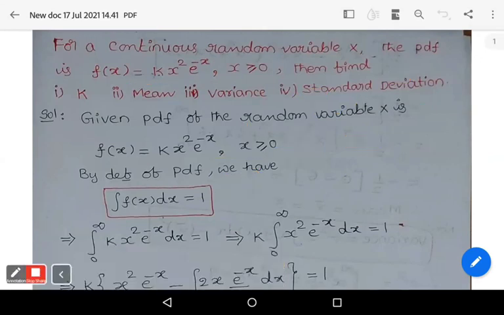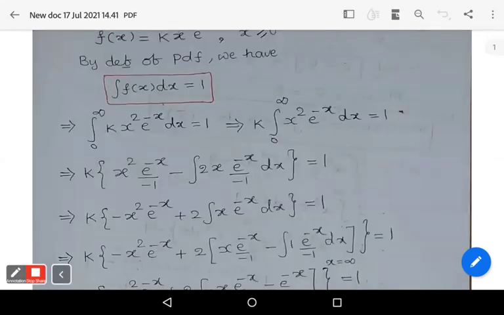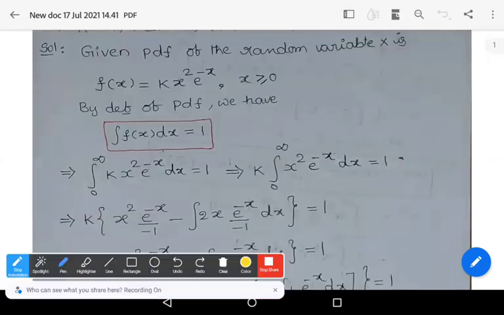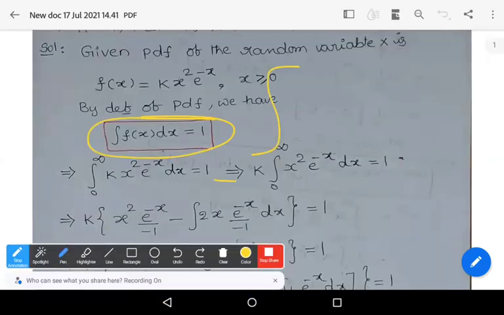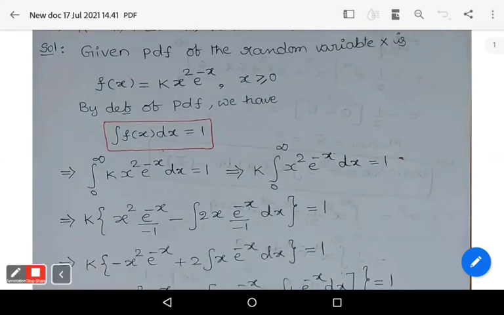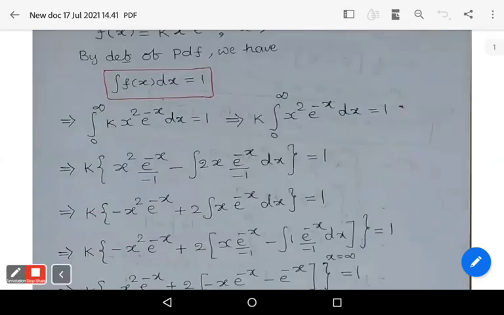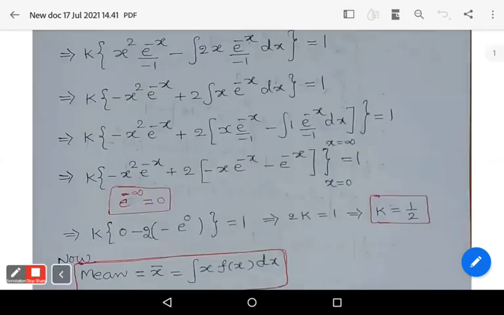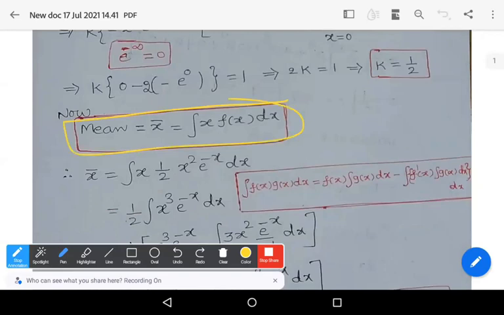Now let us calculate the mean. So remember that to find the value of k, we use this formula. Actually, it is integral minus infinity to plus infinity of f of x dx is equal to 1. That's it. Now the mean x bar is given by integral x f of x dx.